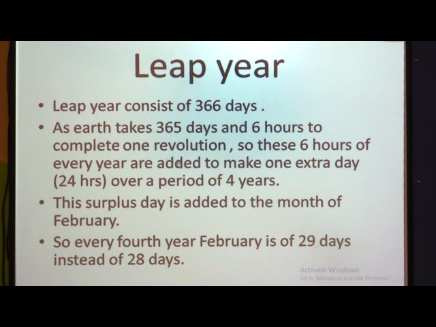In the rest of the years it has only 28 days, but in the leap year it has 29 days. So it comes every 4th year. Every 4th year February is of 29 days instead of 28 days.